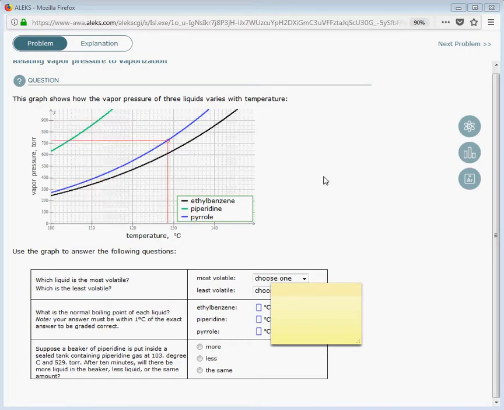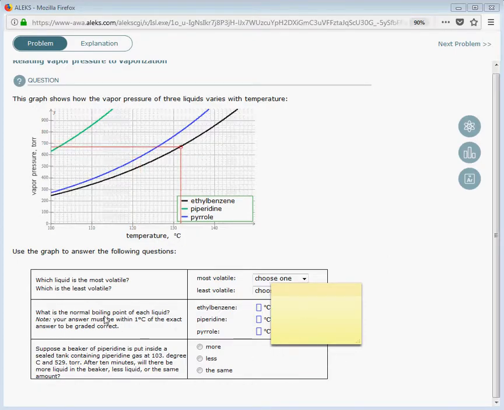In this question, we're asked to interpret a vapor pressure diagram for ethylbenzene, pyridine, and pyrrole. And the first question we're asked is which liquid is the most and which liquid is the least volatile. Volatile means most easily and least easily vaporized. You can just look at the graph and tell that it's easiest to vaporize the green one, pyridine, and least easy to vaporize the black one, ethylbenzene. So the most volatile one is pyridine and the least volatile one is ethylbenzene.